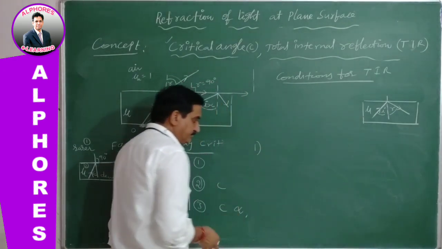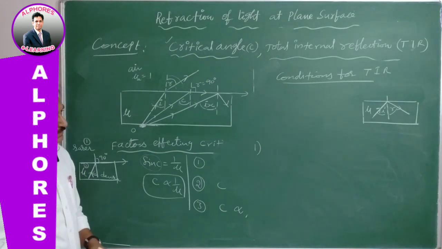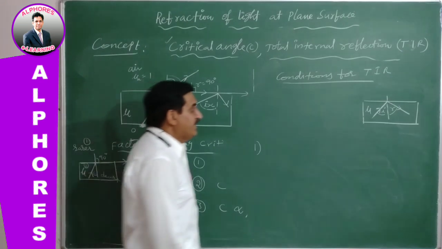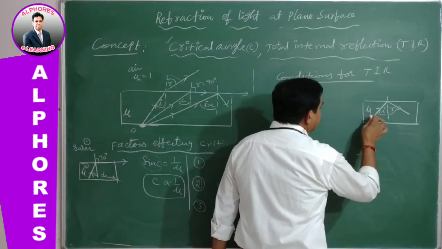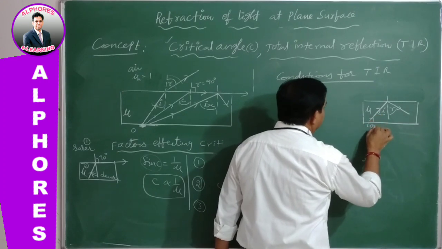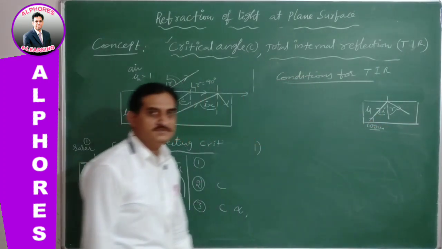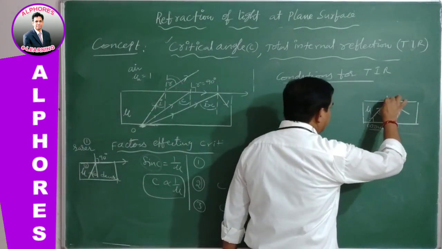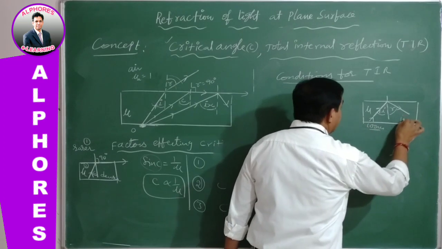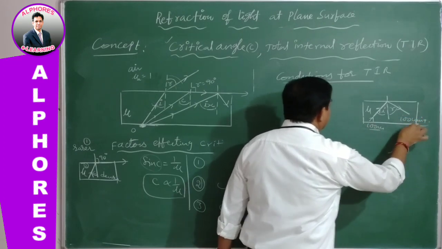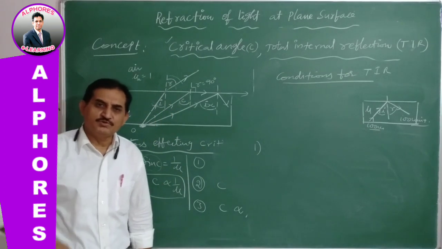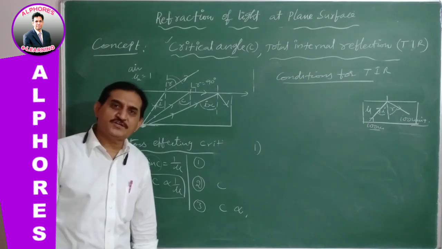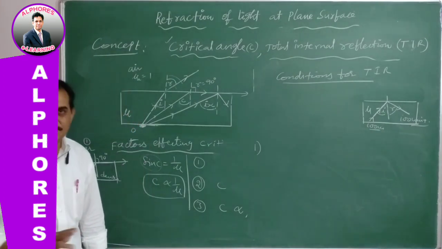Difference number 1. First of all, let us discuss total internal reflection and what is happening there. Suppose light is carrying 100 units of incident energy. That incident energy is incident at the boundary where it undergoes TIR, so again 100 units of energy will be reflected. There is no loss of energy in this case. In total internal reflection, there is no loss of energy.